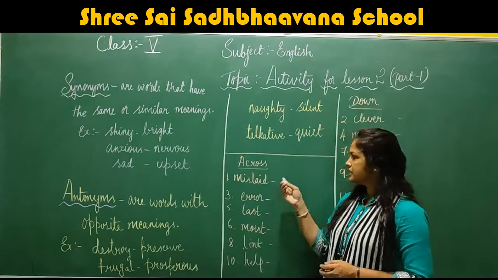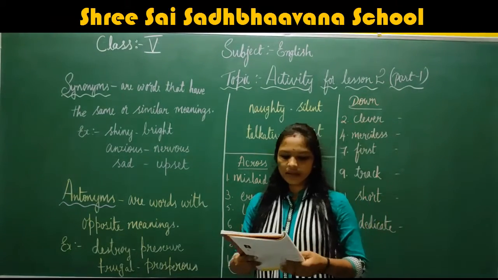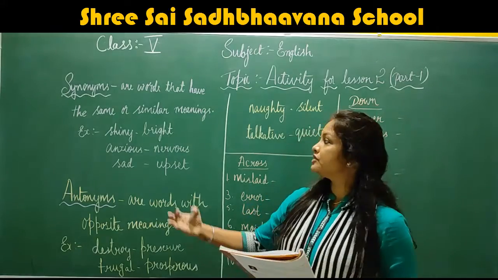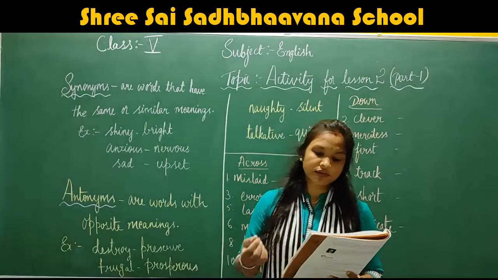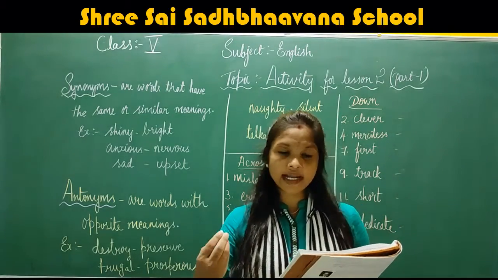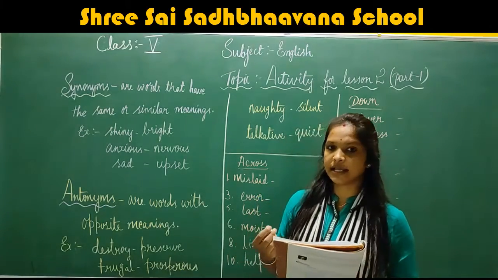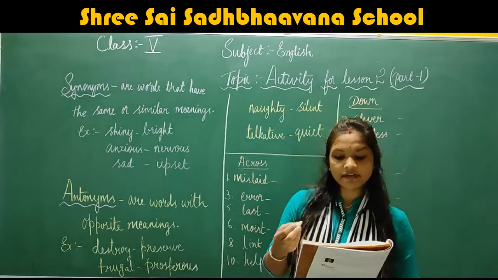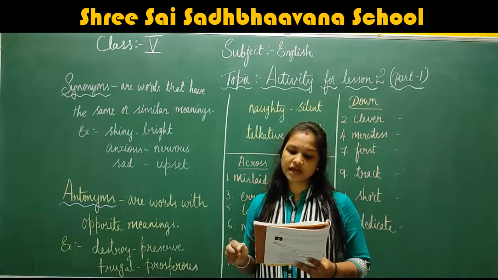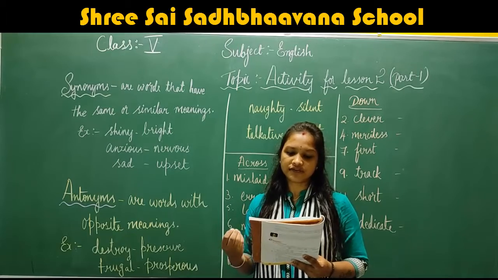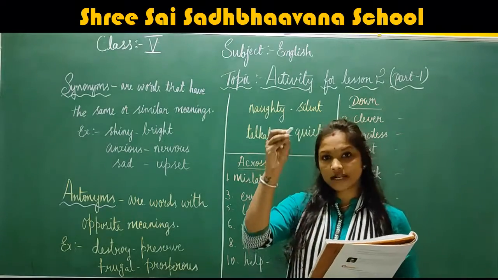Understood, children? In your textbook, page number 27, they have given an activity based on synonyms. They have given a crossword puzzle. We have to write the synonyms for the words which are given to your right side. So have fun filling the synonyms crossword puzzle below. Each of the answers is a synonym of the given clues. Here they have given clues across and down.